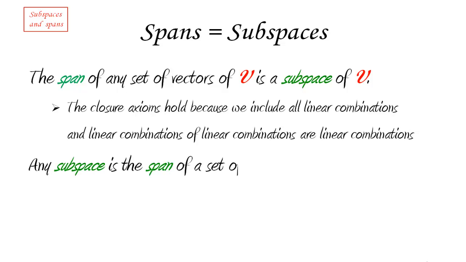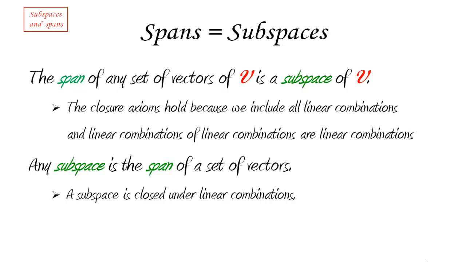On the other hand, the opposite is also true, and even more easily. Any subspace is always the span of a set of vectors. Which set of vectors? All of the vectors. Okay. A subspace is closed under linear combinations, right? So what I can do is think of it as the span of all its vectors. Again, think of all its vectors, think of all the linear combinations of all these vectors. Well, we're not going anywhere else, are we? Because the subspace is closed under linear combinations. And therefore, subspaces and spans are actually the same thing.